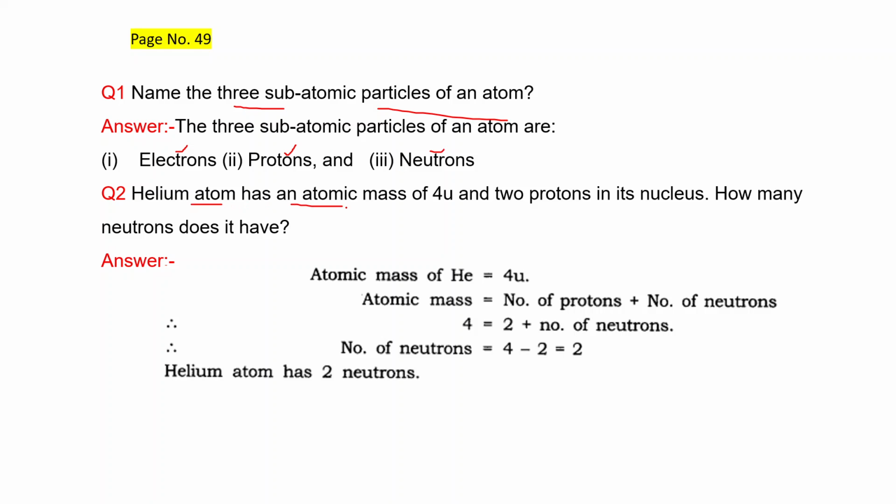Helium atom has an atomic mass of 4 u and 2 protons in its nucleus. How many neutrons does it have? Atomic mass of helium is given as 4 u, and as we know, atomic mass is due to protons and neutrons. That's why atomic mass is equal to number of protons plus number of neutrons. And the number of protons is given, that is 2, and atomic mass is given as 4. We can find out the number of neutrons, that is 4 minus 2 is equal to 2. Helium atom has 2 neutrons.